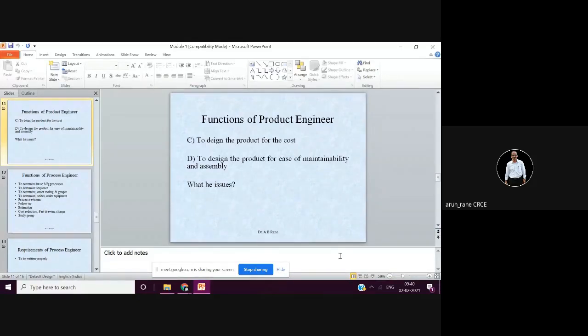Then, as I told that you have to design the product for the manufacturing, that I already said, for the assembly already said, and for the cost. Another concept of design or the function of product engineering, that whatever you design the product, it should be, as far as possible, maintenance free. Maintenance free. Like I will give an example of say ball bearing.